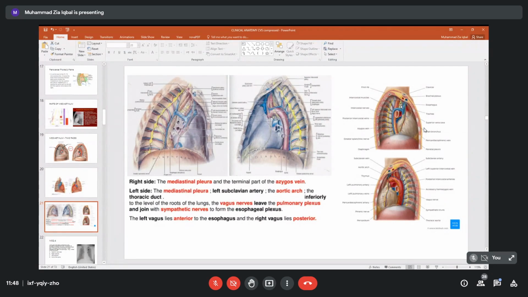These slides show them marked also. Remember, over here, the arch of the aorta has branches on the two sides, right and left: the subclavian and the carotid. Then we have the brachiocephalic, going to the carotid and the left subclavian.